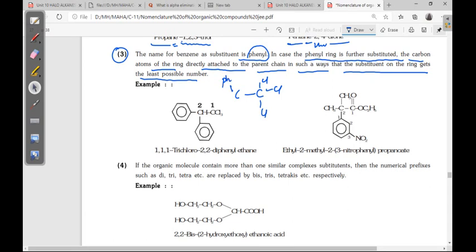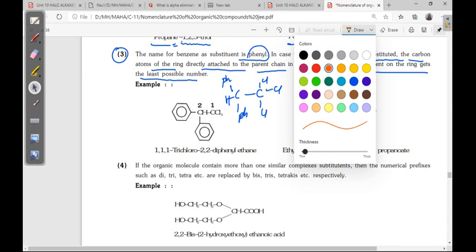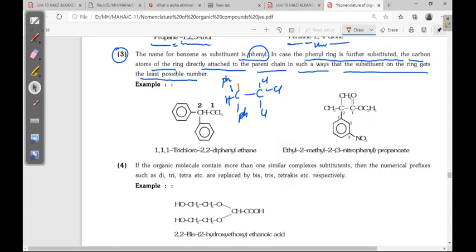Okay, now which principle are we following? Lowest sum rule. If you take the numbering 1 and 2, what are the substitution positions? 1, 1, 2, 2, 2. The total is 6 plus 2, total 8.